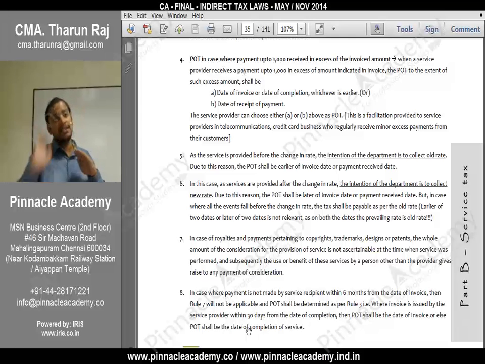Now, how many branches of Airtel are there in Chennai? Roughly 100, more than 100. Different subscribers will be going to different outlets and making the payments. Some people will opt for the net banking facility also. Got it?